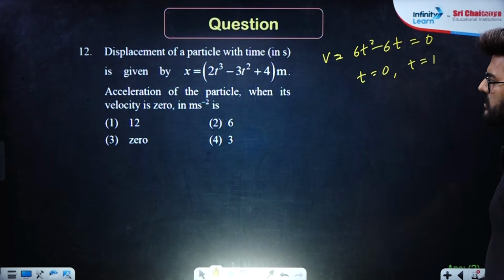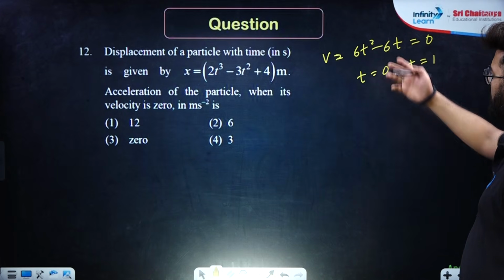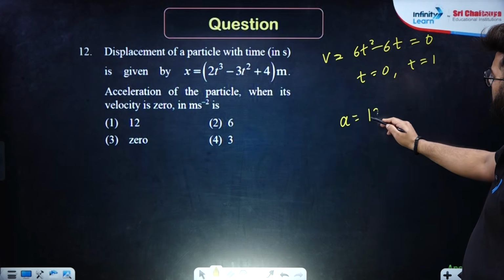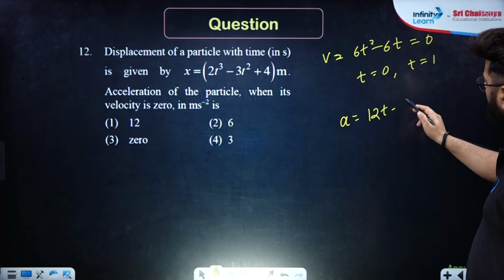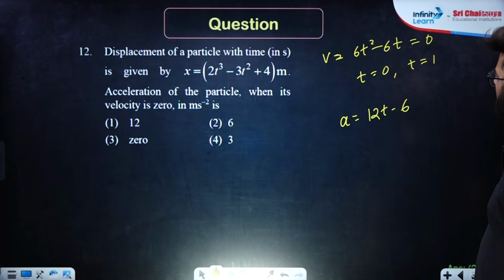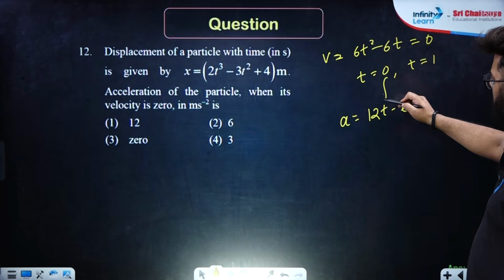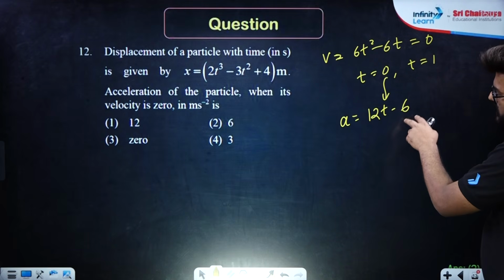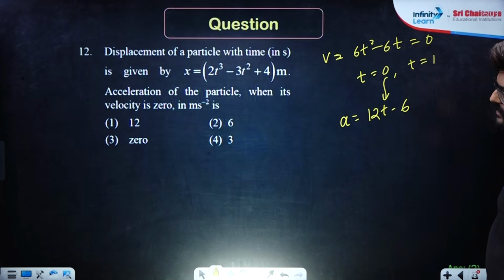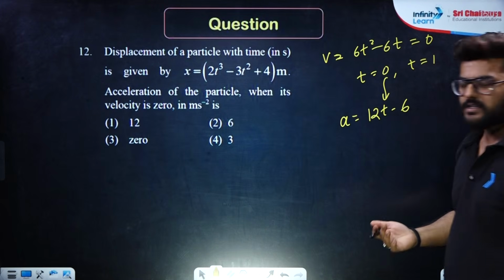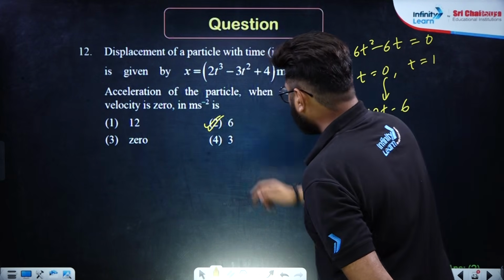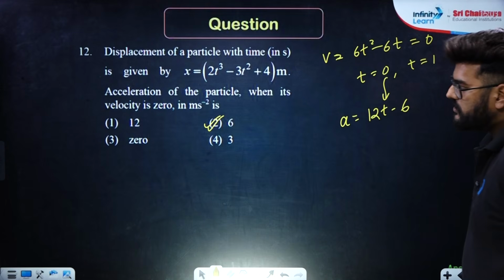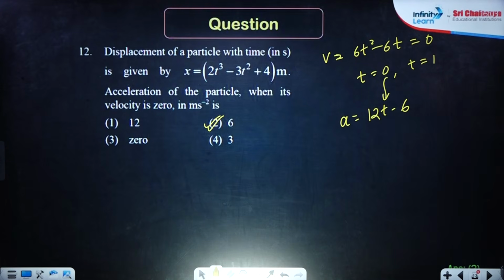Right. So acceleration of the particle when its velocity is 0: differentiate again, it will be 12t minus 6. So at t equals 0, its acceleration is minus 6, and at t equals 1, its acceleration is plus 6. Obviously the direction of acceleration is changing, but the magnitude is 6 only. So undoubtedly 2 is the right answer.